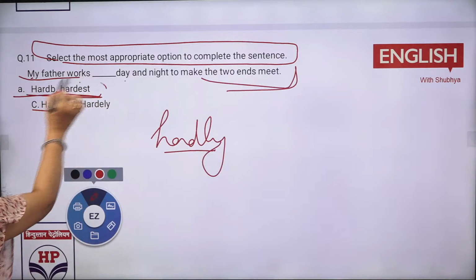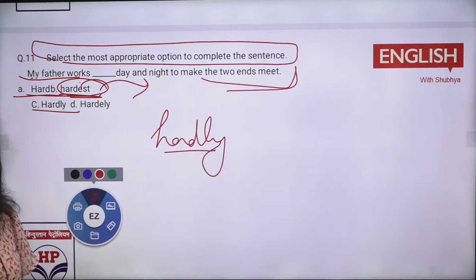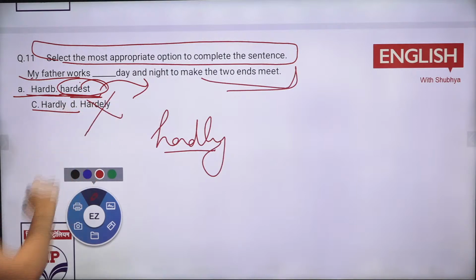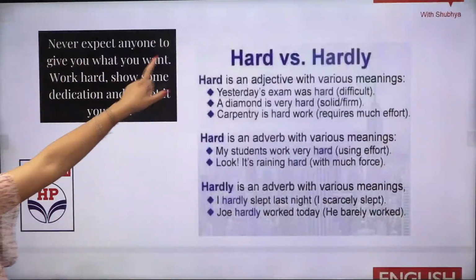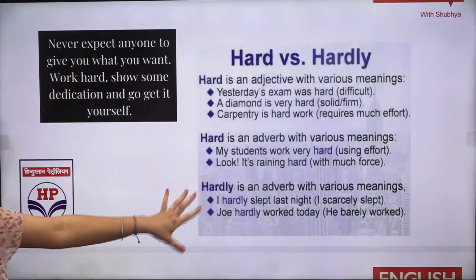हार्डेस्ट तो होता when he is compared to, I told you न superlative degree कब लगती है, जब the होगा या कुछ ऐसे होगा तो हमारी superlative degree लगेगी. This is wrong, D option की तो spelling ही गलत है. So it should be option A. My father works hard. And hardly is like same way, I've given you the rules also. You can get an idea.